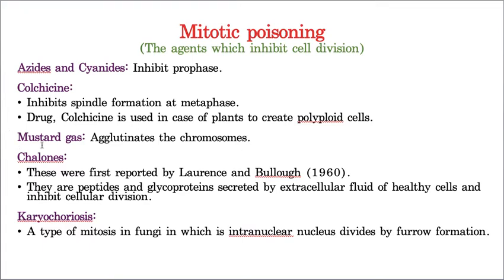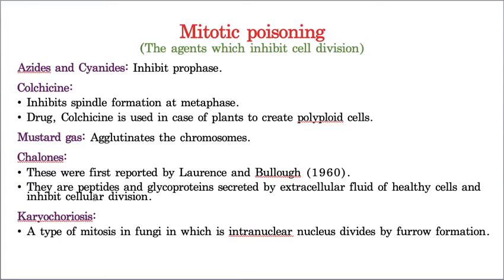Whereas even mustard gas results in agglutination of chromosomes and also calones, and these calones are nothing but peptides and glycoproteins secreted by the extracellular fluid of a healthy cell, and it stops the healthy cell from participating in cell division. Unnecessarily, if cell division takes place, it results in cancer.